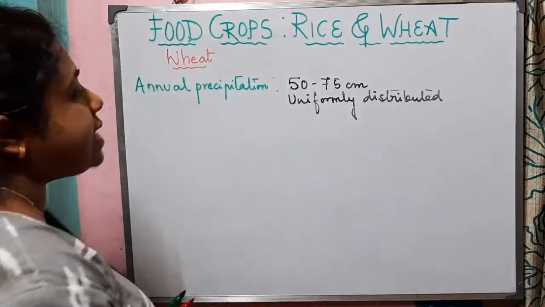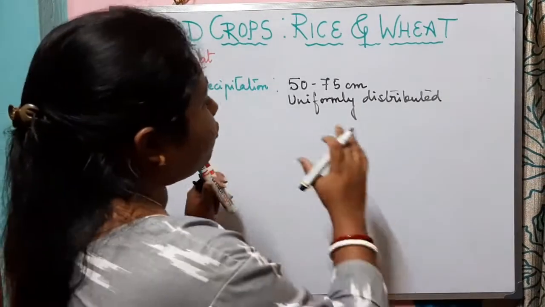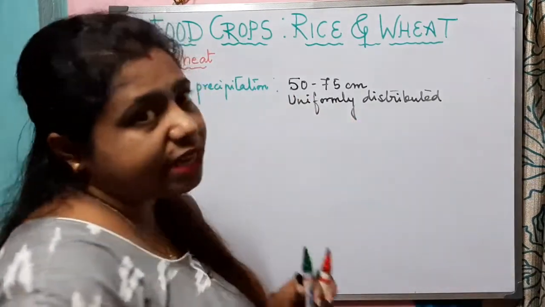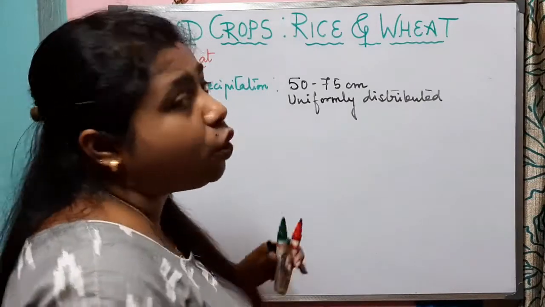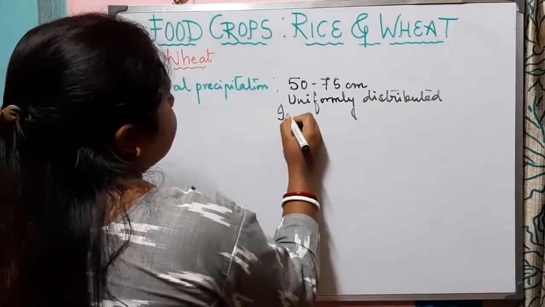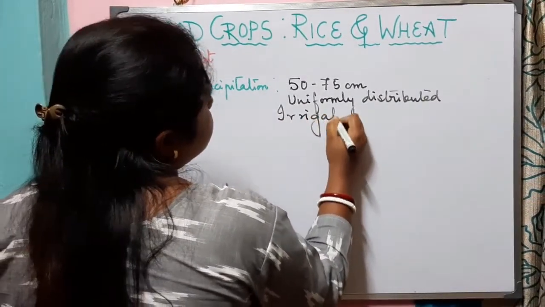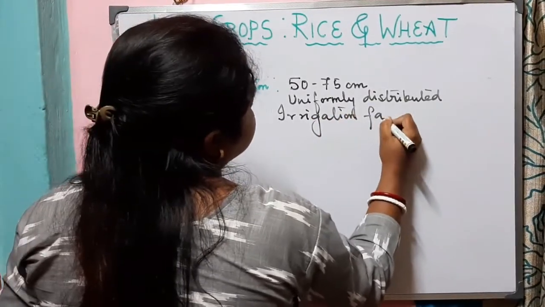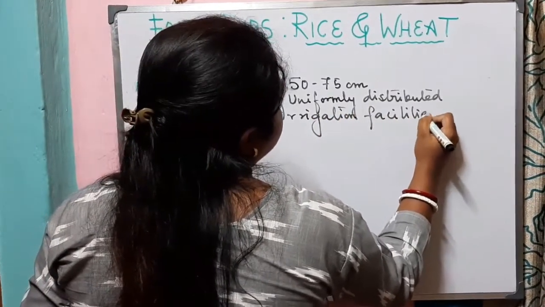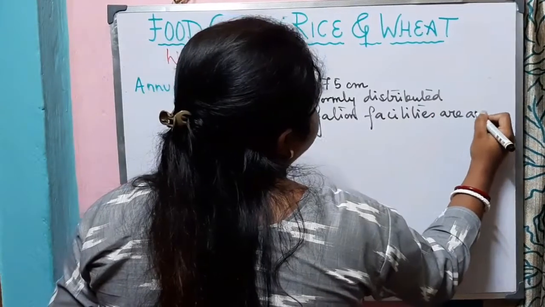So we can say that it requires a rainfall of about 50 to 75 centimeter. It can be well grown in the areas where irrigation facilities are available.